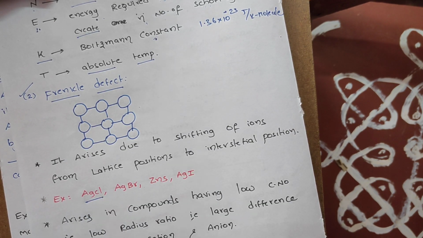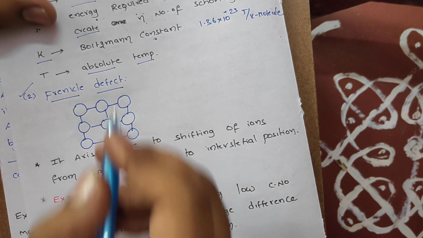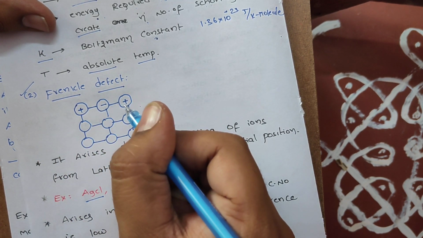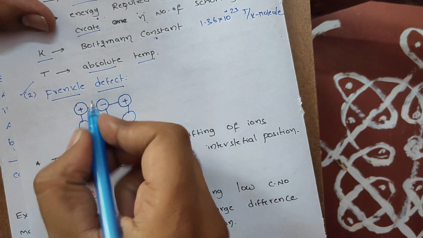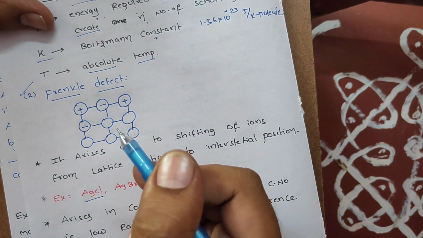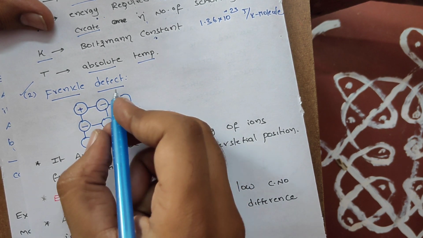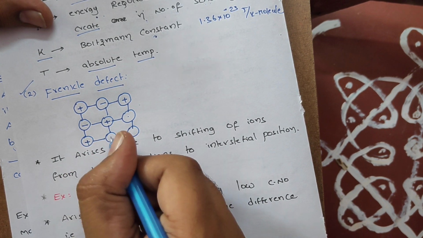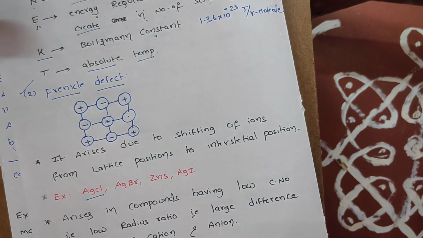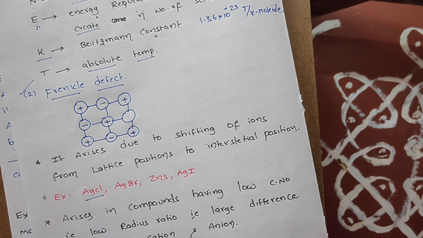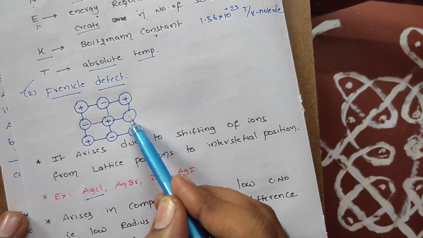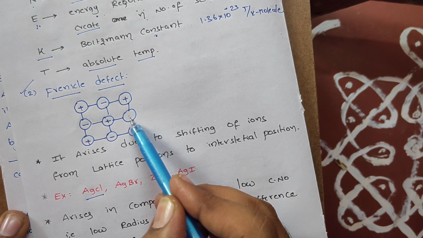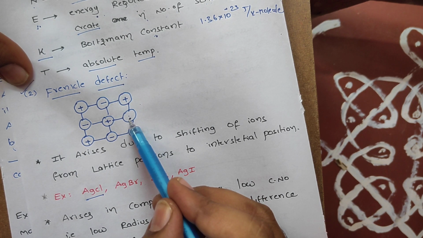Let us consider AgCl as the best example to show Frenkel defect. Students, just imagine this is Ag plus, this is Cl minus, this is Ag plus, and this is Cl minus once again, and this is Ag plus, this is Cl minus, this is Ag plus, this is Cl minus, and this is Ag plus. Students, what we found? Some of the anions are missing here. You know one thing, actually anions are large in size compared to cations. So here anion is missing.